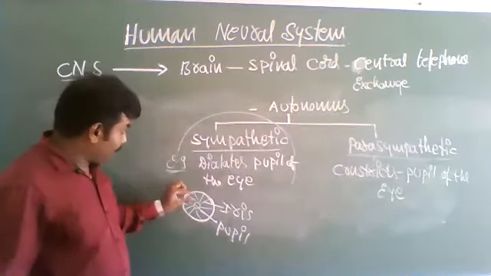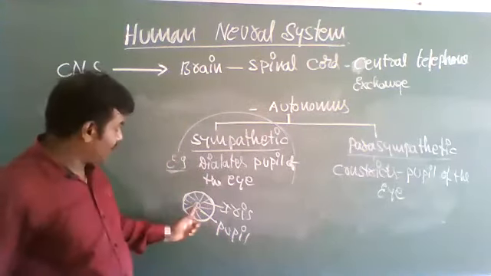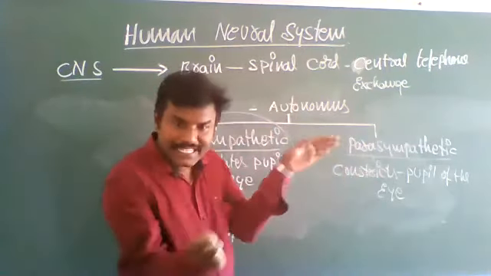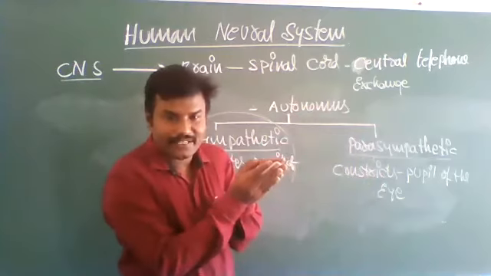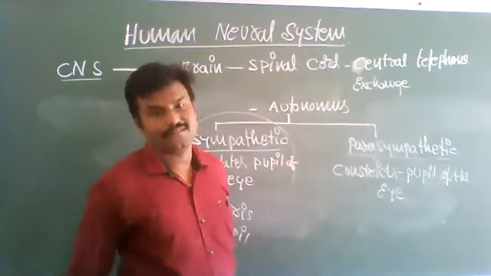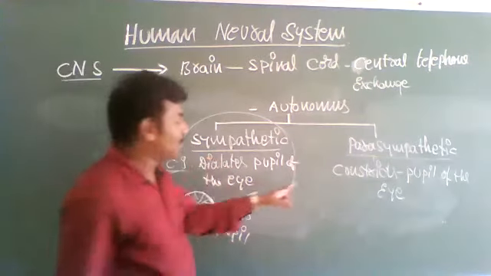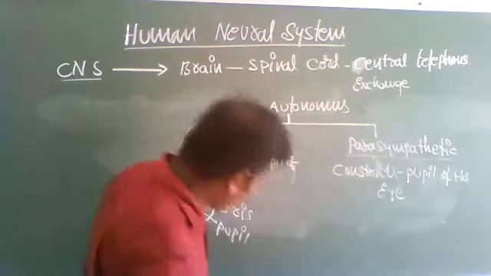Sympathetic nervous system, expansion of the pupil. Whereas the parasympathetic nervous system constricts, comes closer, narrowing. So this pupil comes closer. Pupil of the eye, this is one example. One more example.